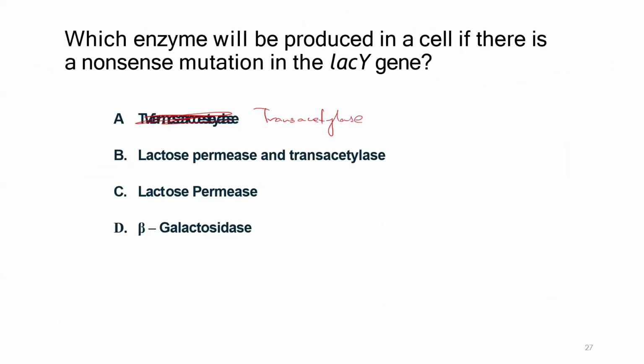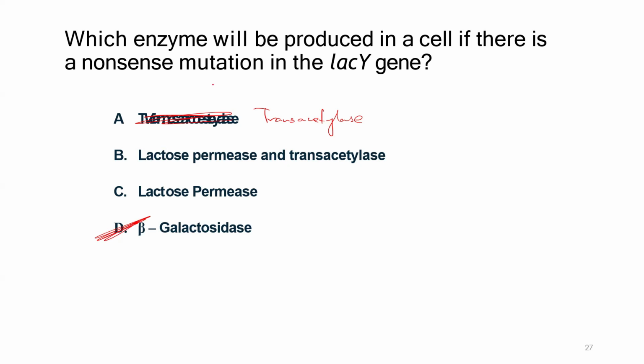Which enzyme will be produced in a cell if there is a nonsense mutation? Read it carefully. Understood? What is the answer now? The answer is D, beta-galactosidase.